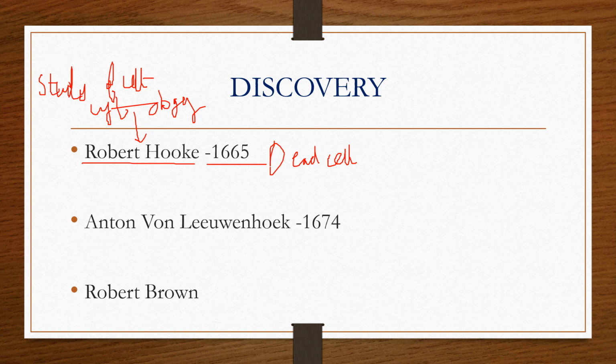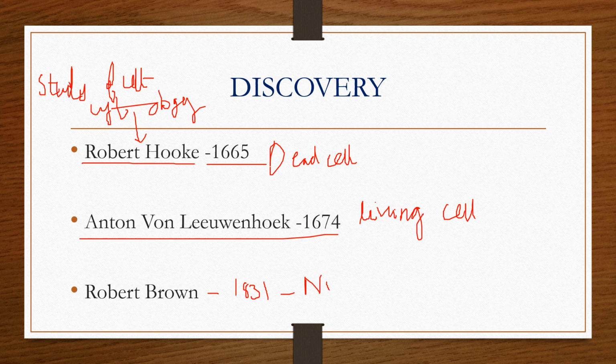Next, living cell was found in pond water in 1674 by Anton von Leeuwenhoek. Who discovered nucleus? Nucleus was discovered in 1831 by Robert Brown.